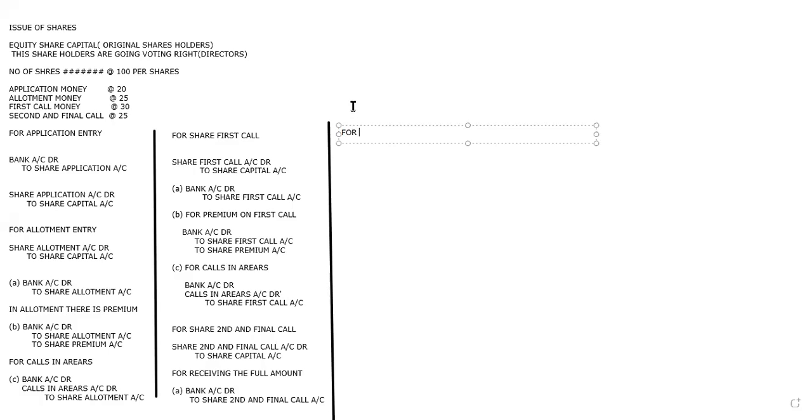We'll have only what? If we have a call scenarios. So this one I'm writing for calls in arrears. So here the entry will be what we are going to write? Bank account debit, calls in arrears account debit to share second and final call.